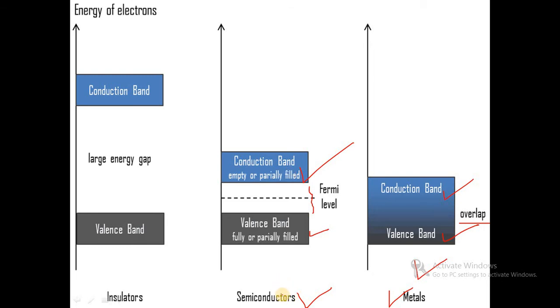And lastly, in an insulator, there is a large energy gap between the valence band and conduction band. So these are the main 3 types of solids: metals, semiconductors and insulators.